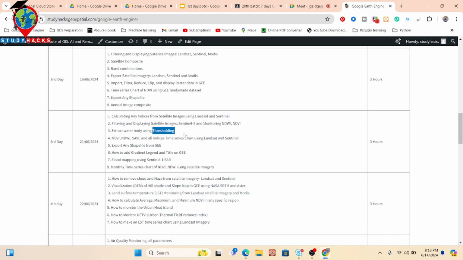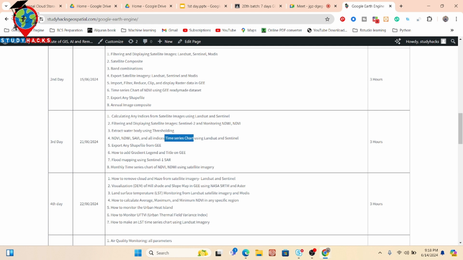It's very important in remote sensing, and to extract the water body. Basically, the thresholding technique is also used for flood monitoring or water logging. So this type of thresholding technique is used for different purposes. And how we can easily create different types of indices. We also discuss that, as well as the time series chart, mainly temporal analysis.